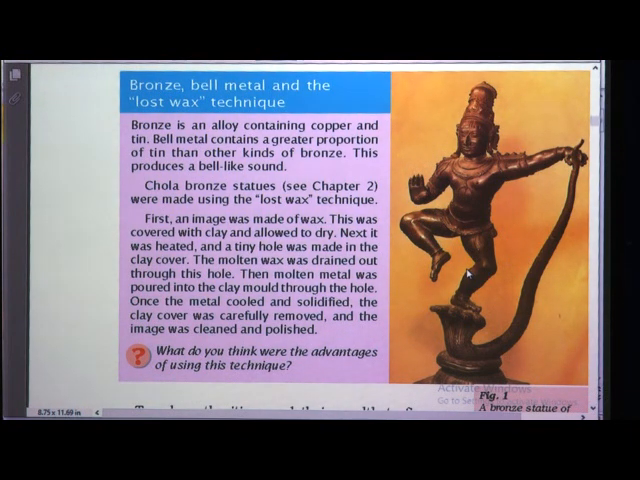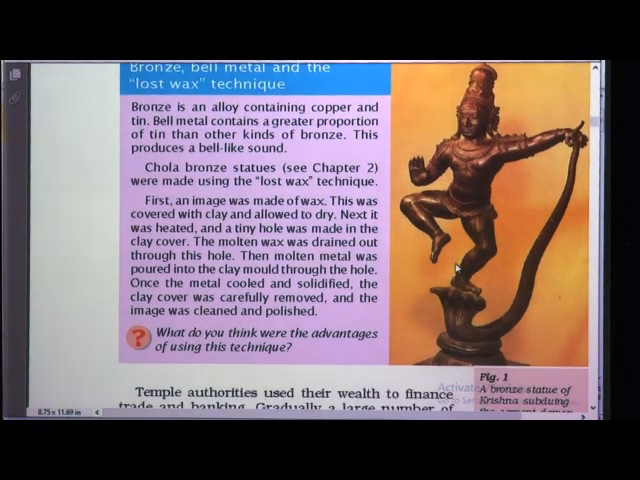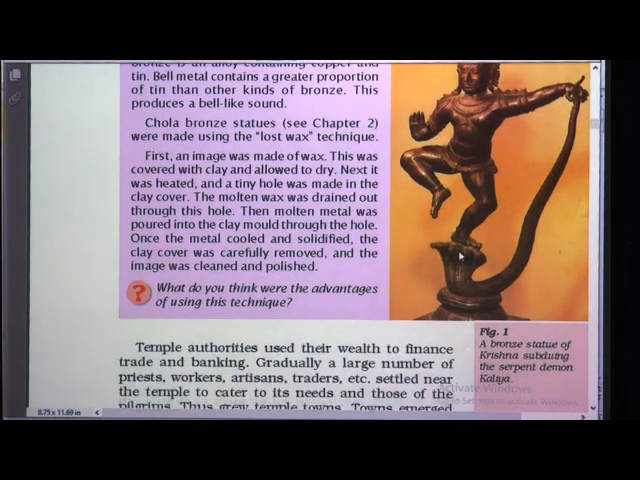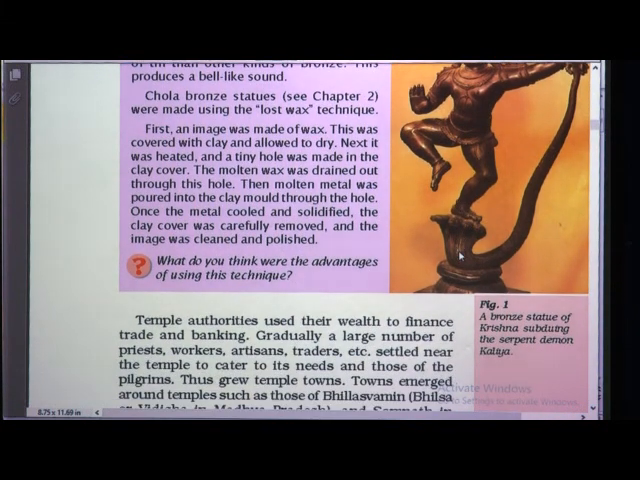So, the bell metal contains a greater proportion of tin than copper. This produces a bell like sound. That is the reason it produces a bell like sound. Chola bronze statues, if you go to chapter 2 and see, were made using the lost wax technique.